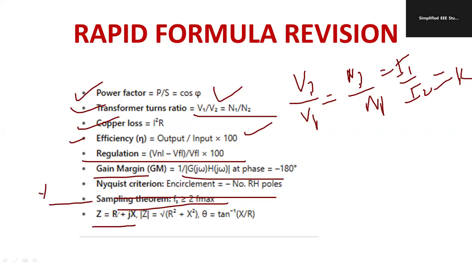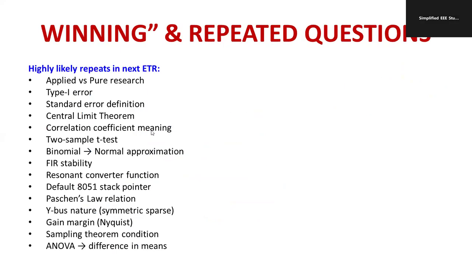Similarly, impedance is equal to R plus jX. Magnitude of impedance is square root of R square plus X square. Theta is equal to tan inverse of X by R. These are a few important formulas which I found very useful based upon the previous year question papers.